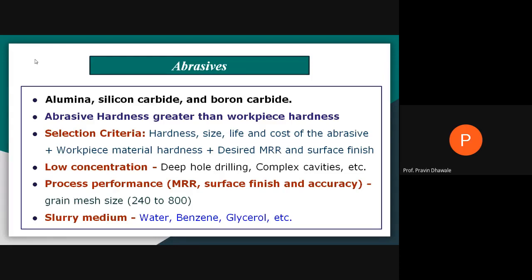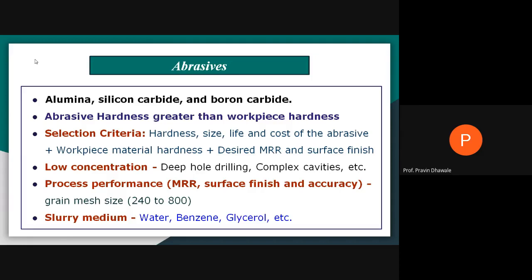Such points you must consider while selecting the abrasive particle for a particular machining operation: what will be the hardness, the size, the cost, the hardness of the material, how much material is to be removed, and what type or condition of surface finish is to be obtained.